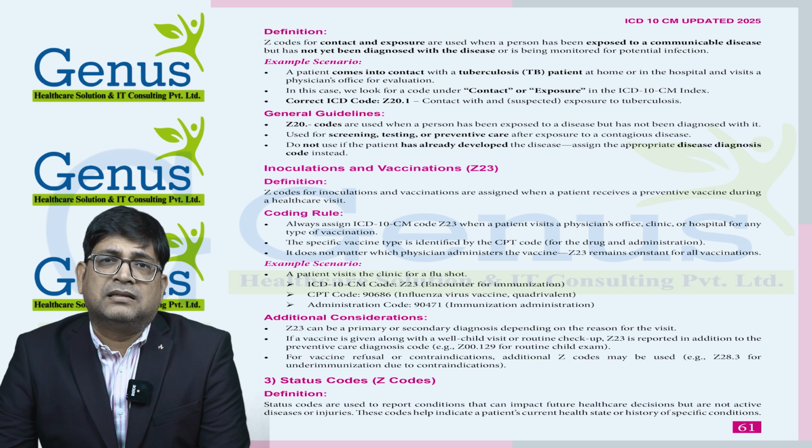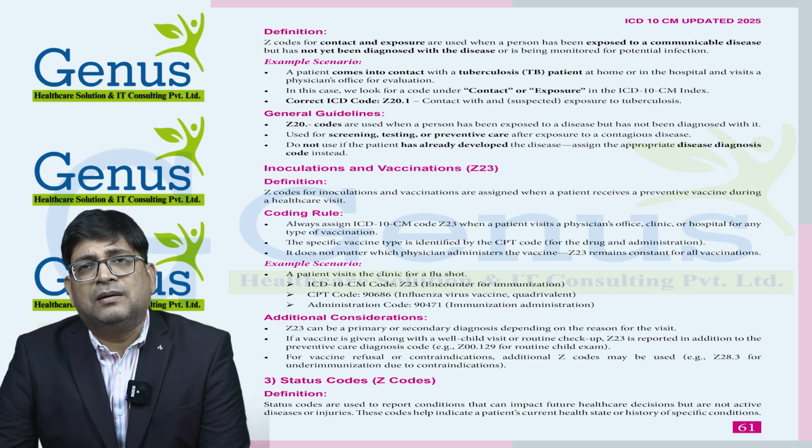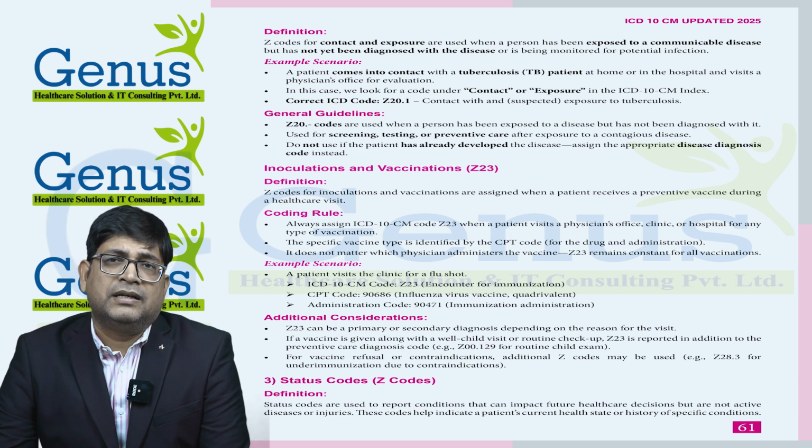Then we have vaccination. If a patient came to the physician office for vaccination, then the ICD-10 Z23 code needs to be used. Whatever vaccine has been given by the physician, the ICD-10 code will remain the same, Z23, for each and every vaccination.